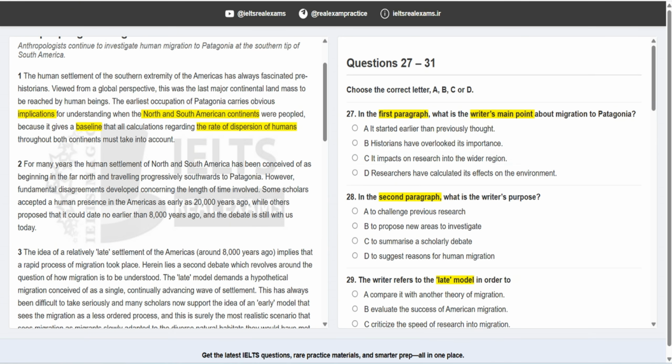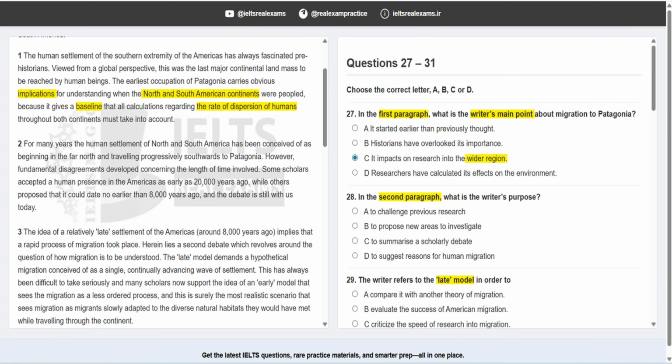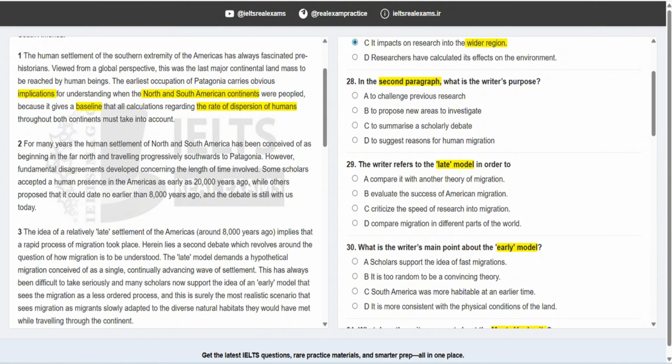All right. If you take a look at this part, the only option that matches this main idea is option C. Instead of the word impacts, we have baseline. It is so important. It's the baseline for any research, and it has an effect on research into wider regions. Why wider regions? Because it says North and South American continents. It gives us some insights on all those areas. All right, let's take a look at question 28.